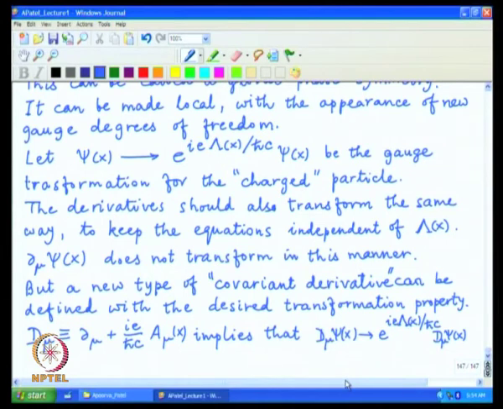Now, we can stick in the various quantities to see what is going to happen to this covariant derivative, and we will see immediately that if you take psi to be this particular object, e raised to i lambda, then D mu will operate on it. So, there will be one term where D mu operates on psi, but there will be a partial derivative of mu which operates on lambda, and so this overall factor will come, but there will be an extra term in lambda, and that term needs to be cancelled,